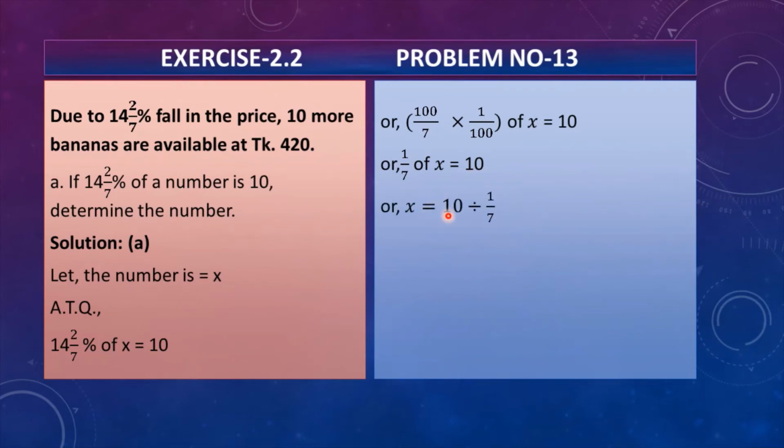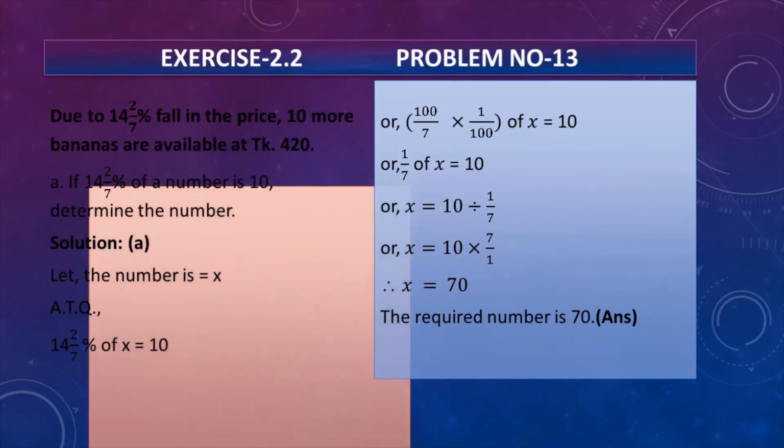Therefore x equals 10 divided by 1 by 7, because in here it is multiplication position. If we change the sign, then it will be in division position. So x equals 10 multiplied by 7 divided by 1. Therefore x equals 70. That is our required number.